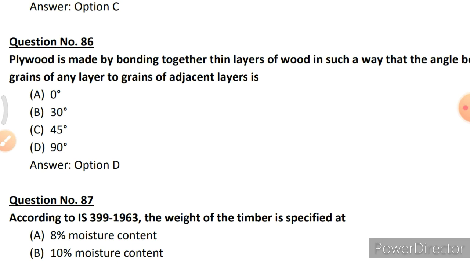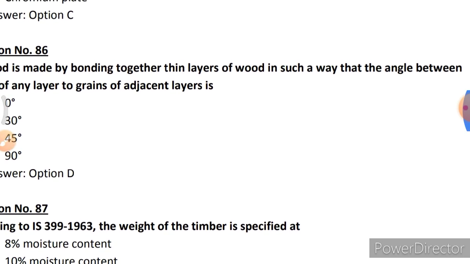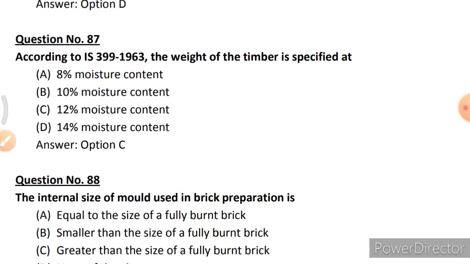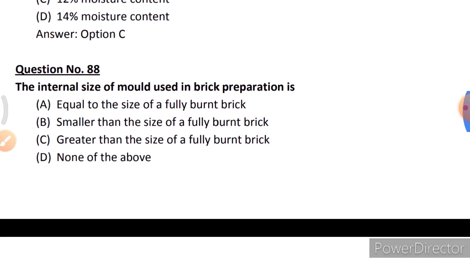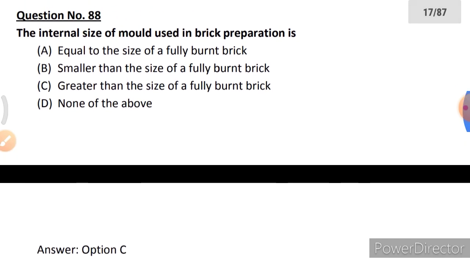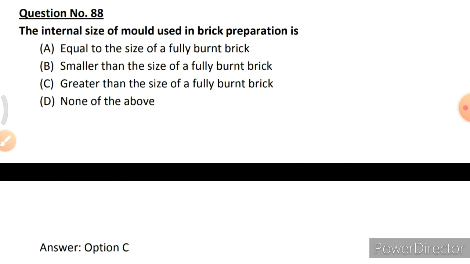Plywood is made by bonding together thin layers of wood in such a way that the angle between the grains of any layer of grain of adjacent layer is option D, 90 degree. According to IS 399/1963, the weight of the timber is specified at option C, 12% moisture content. The internal size of mold used in brick preparation is option C, greater than the size of fully burnt brick.